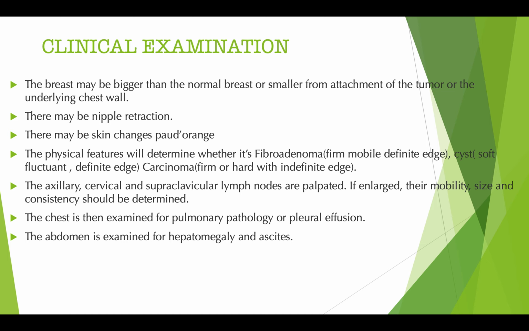And the abdomen is examined for hepatomegaly. So when you are examining the abdomen, on superficial examination, you examine for guarding and tenderness. On deep examination, you examine for masses. In normal healthy individuals, the liver cannot be palpated, but if it's enlarged, it can be palpated. And we all know the liver enlarges toward the right iliac fossa, so you start your examination with deep palpation from the right iliac fossa and move your way up.